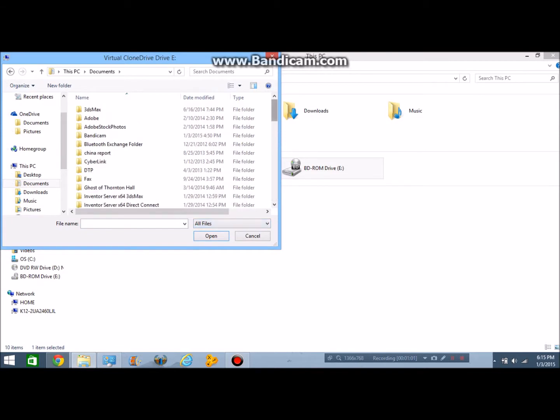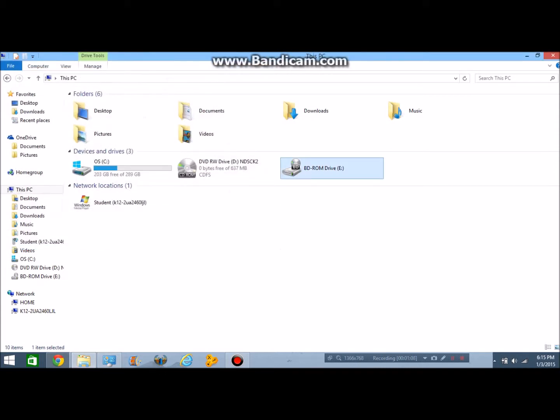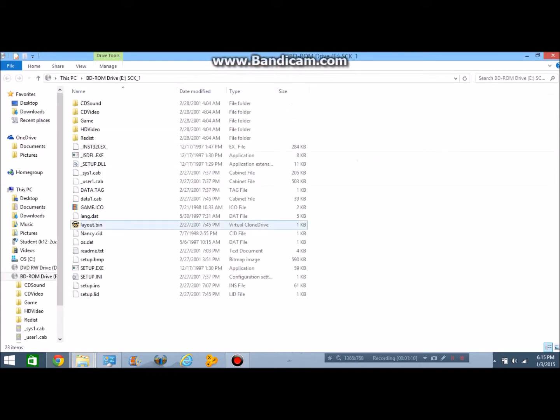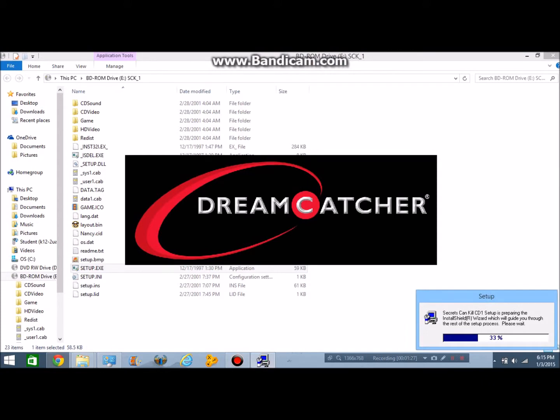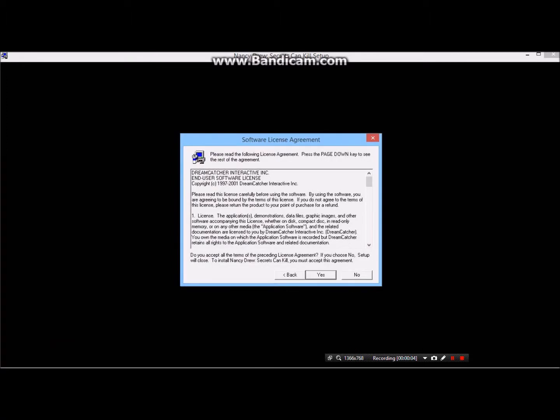go into your Documents, go all the way down, and you'll have to make sure it's set to all files. Then go down and click the sdk1.bin, open, and then it'll open the files, and then double-click setup.x, click yes, and once that opens the setup, once you have that set up, just click next, yes,